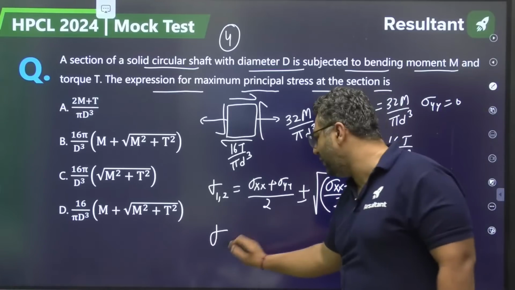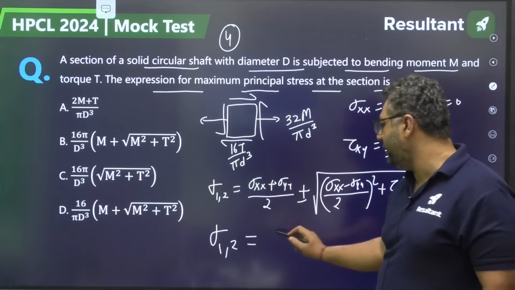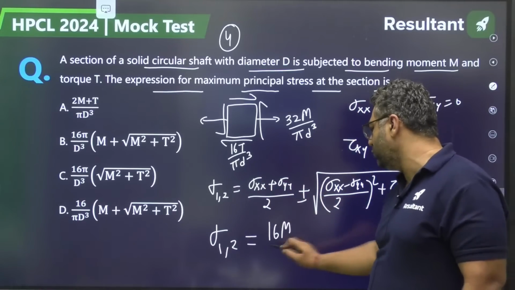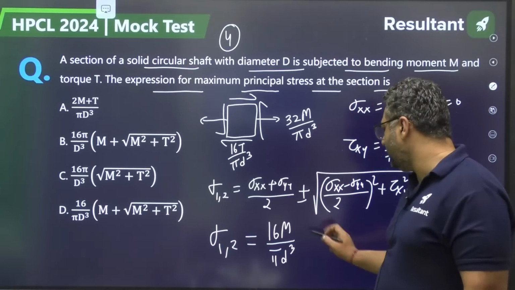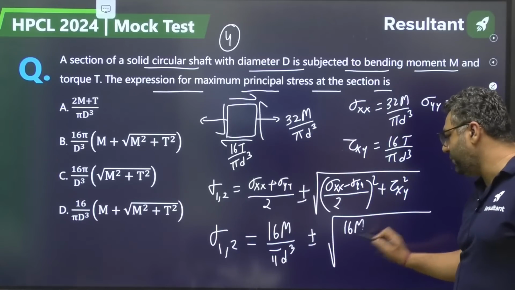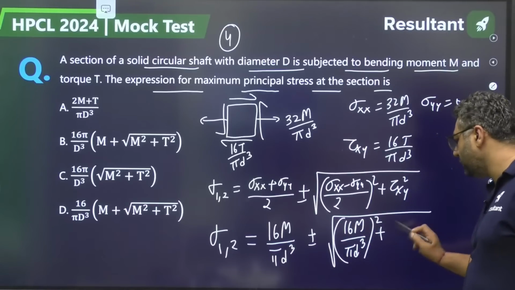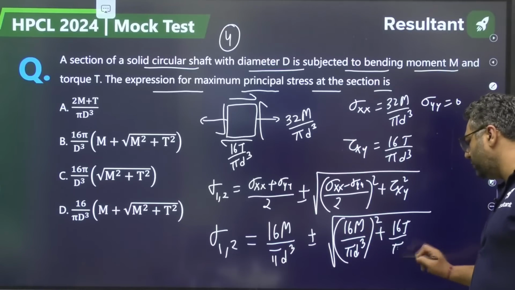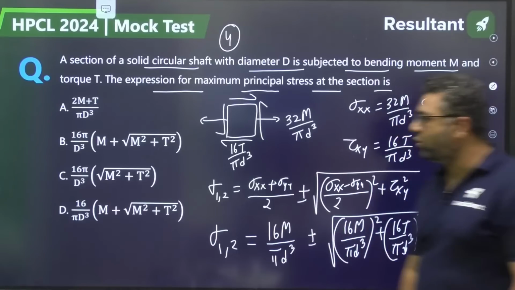Just put the values, guys. Sigma 1, 2 will be 32 M by pi d cube divided by 2, which is 16 M by pi d cube, plus minus the square root of (16 M by pi d cube) square plus (16 T by pi d cube) square. You can take 16 by pi d cube common.